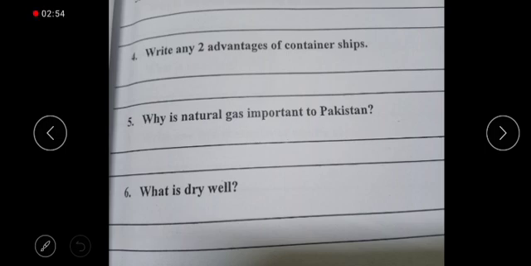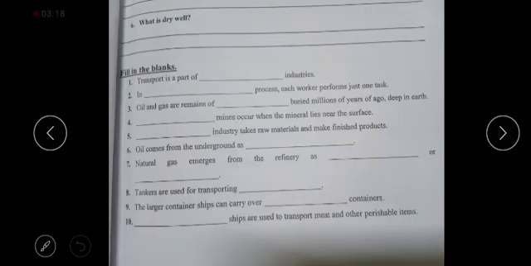You will get the answer of this question from page number 47, oil and gas drilling, paragraph number 1. When the researchers or the geologists or the scientists say that there is oil in a specific land, and after the drilling has been completed nothing is found, that is called a dry well. Now come to the fill in the blank portion. The first blank is: transport is a part of dash industry. You have to tell which part of industry, like the service industry.